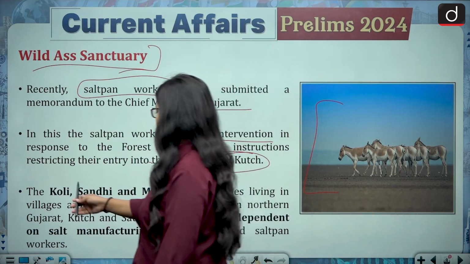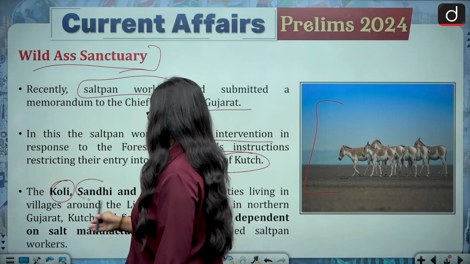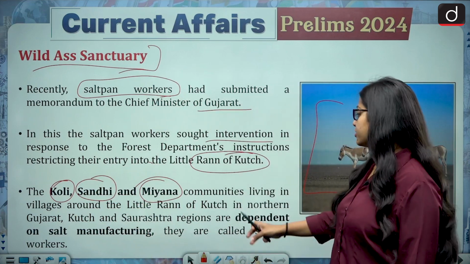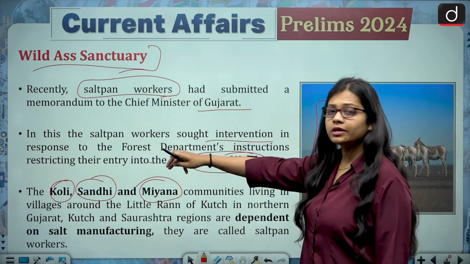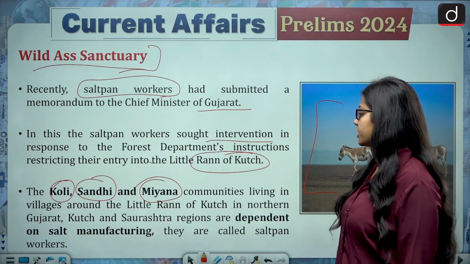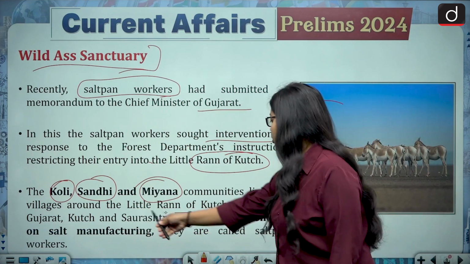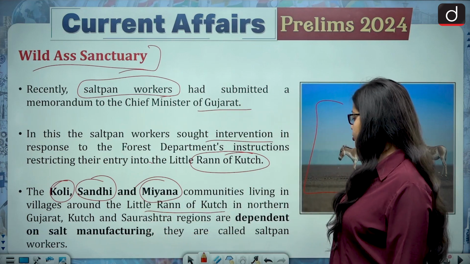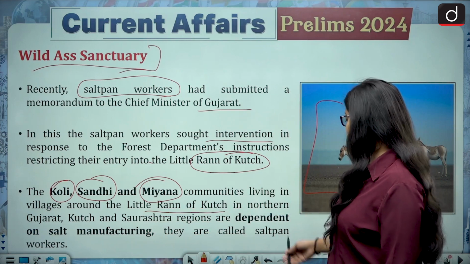The Koli, Sandhi, and Miana. These three communities, living in villages around the Rann of Kutch in northern Gujarat, Kutch and Saurashtra region, are dependent on salt manufacturing.